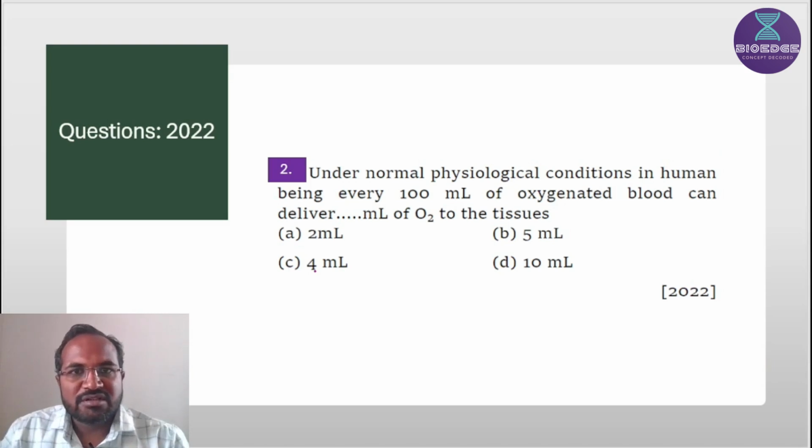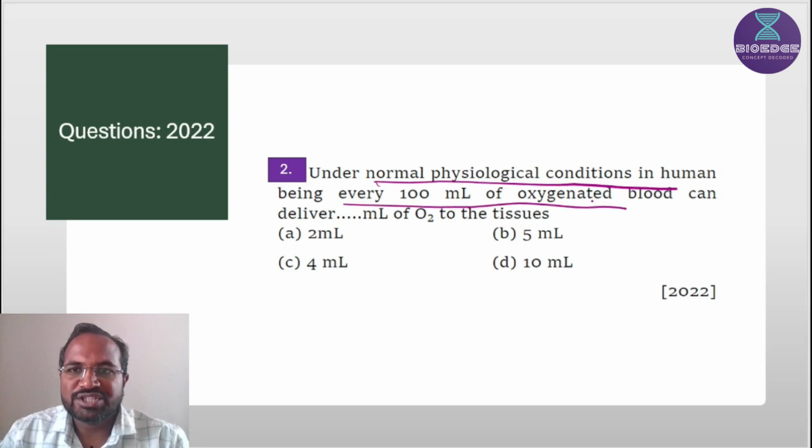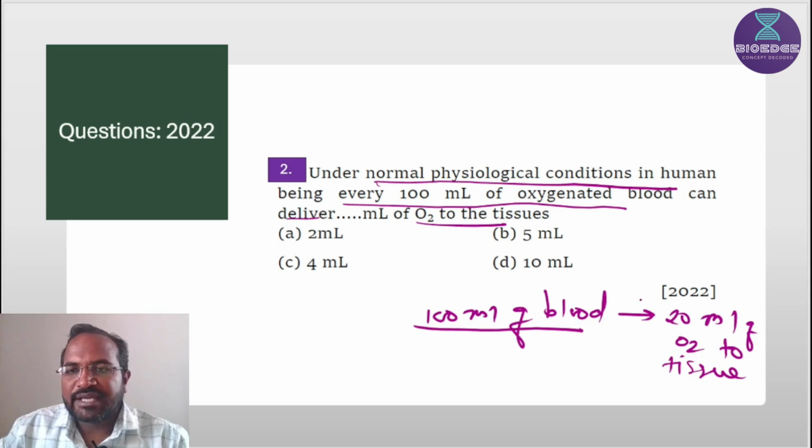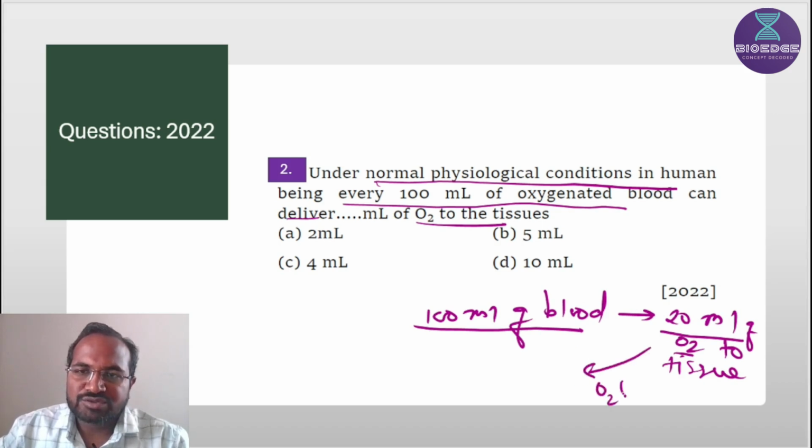Next one is: under normal physiological conditions in human beings, every 100 ml of oxygenated blood can deliver how many ml of oxygen to the tissue. As we know, the 100 ml of blood carries 20 ml of oxygen to tissue, but out of this 20 ml, oxygen unloading that takes place at the tissue level is only 5 ml.